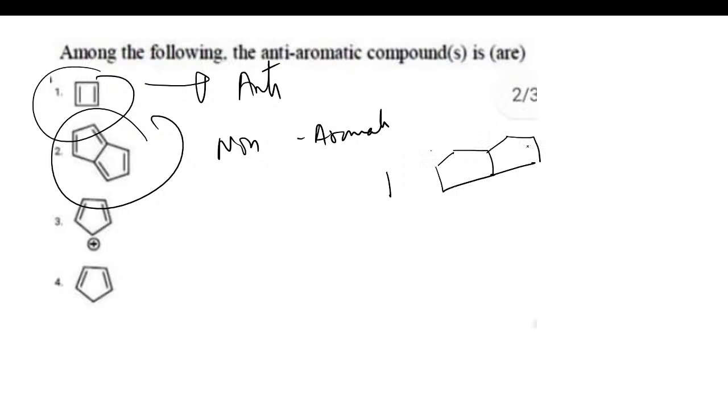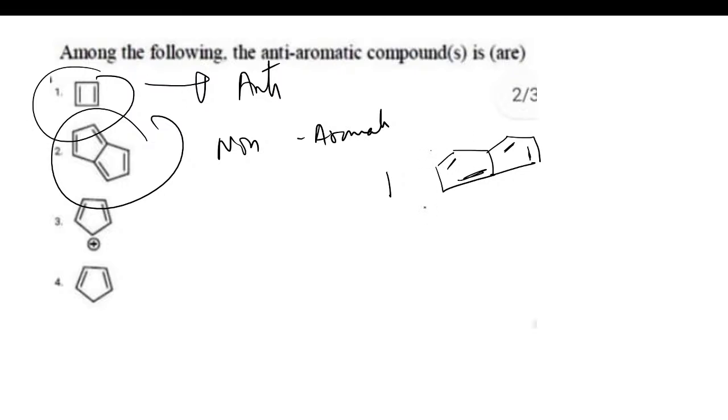Two fused 5-membered rings. Here we will be having one double bond, and here we'll be having one double bond. Then again, here we'll be having one double bond, and here we'll be having one double bond like this. So you can see this is going to be a 5-member ring.